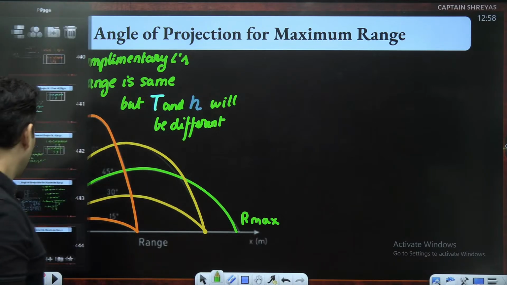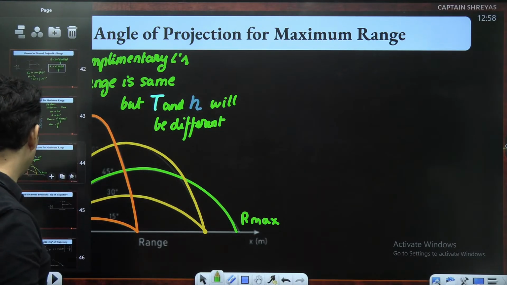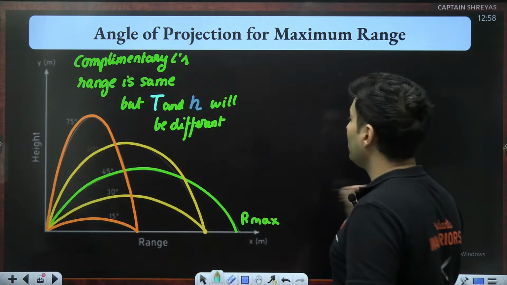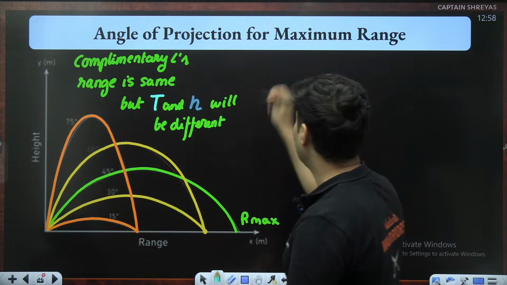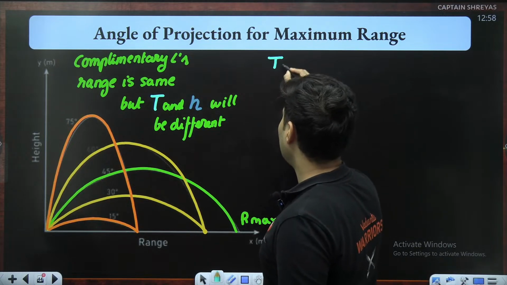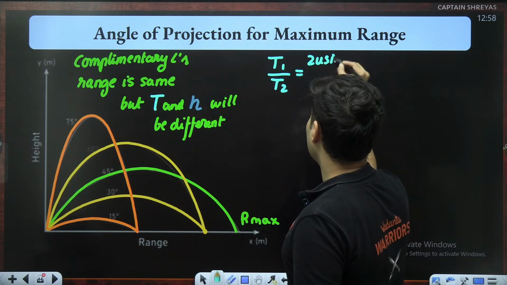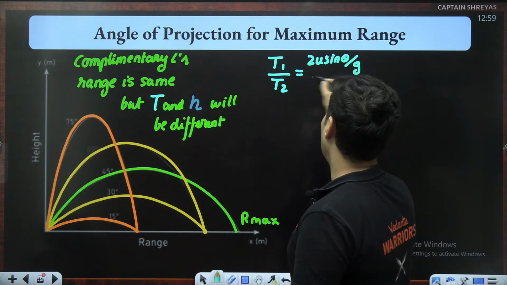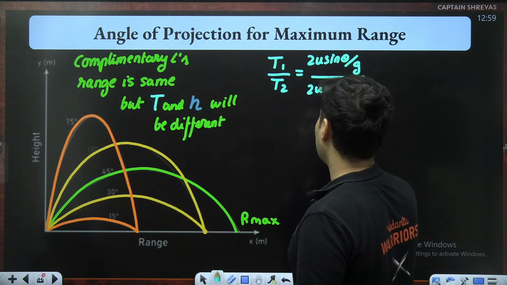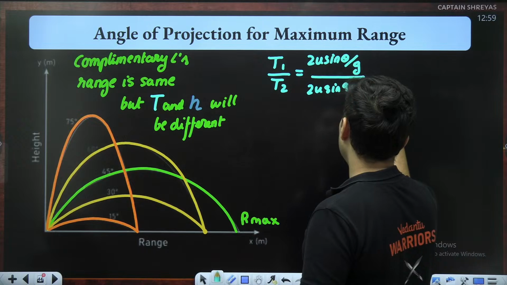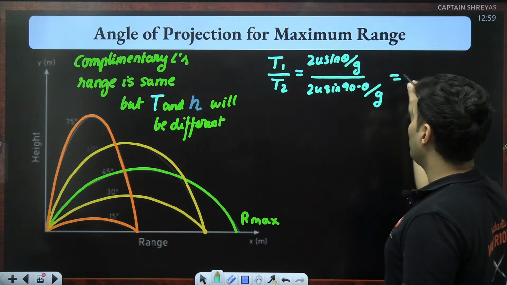Yep. Moving ahead now, we will also find the ratio of these time periods and heights. So T1 by T2: 2u sine theta by g, whole thing divided by 2u sine 90 minus theta, whole thing divided by g. 2u by g will cancel.